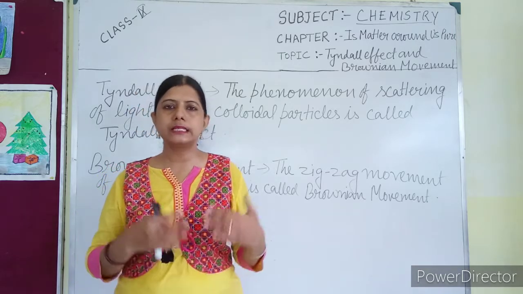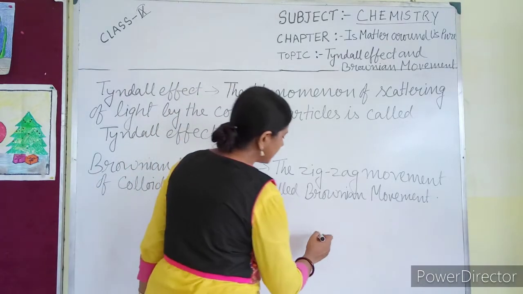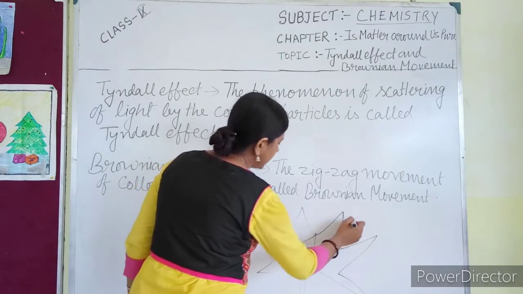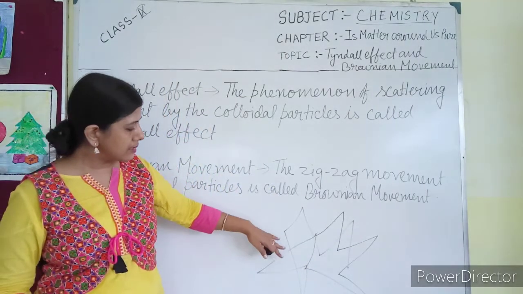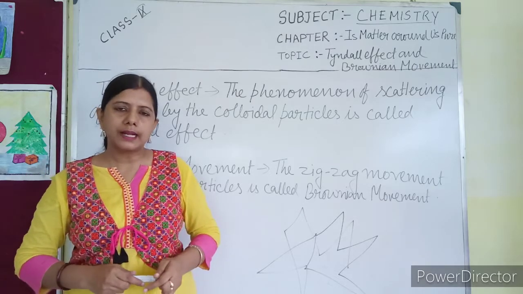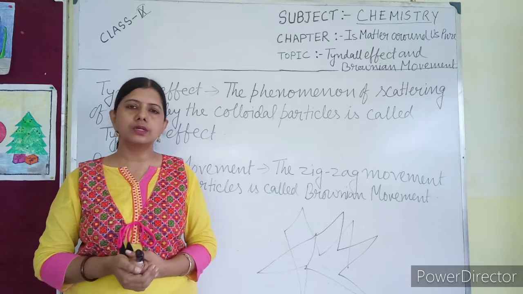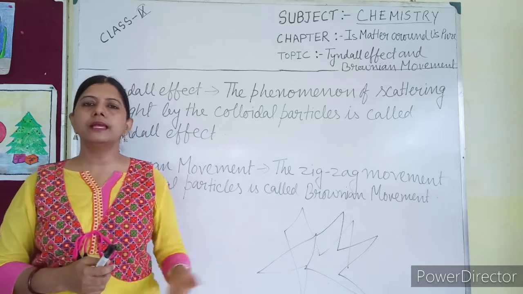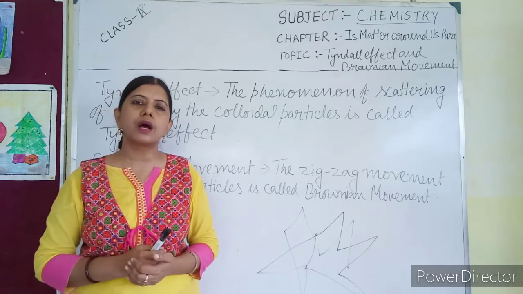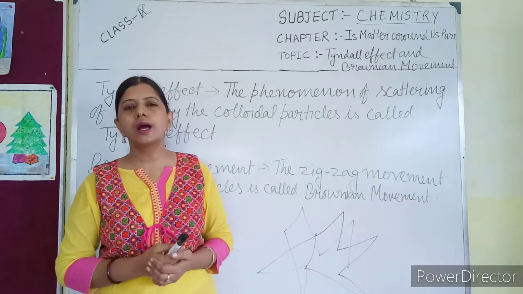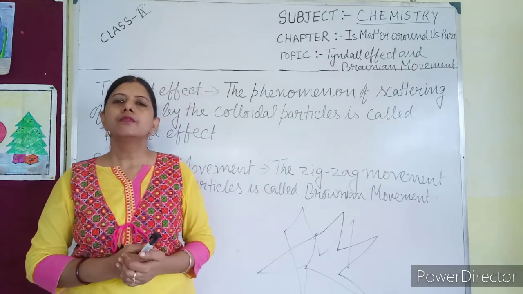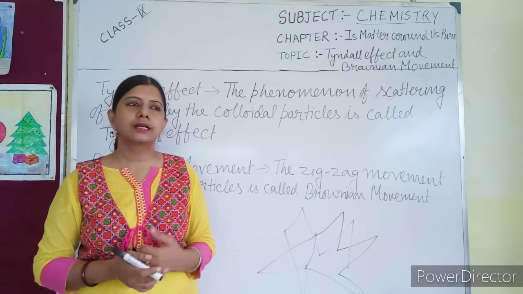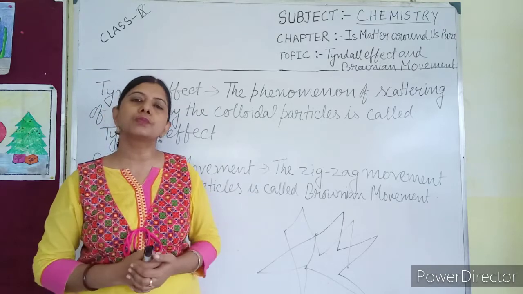With a microscope he studied and found that the particles are moving in this manner. There is no fixed path, they are moving like this. They move in a zigzag manner. He found that the particles of the pollen grains move in a zigzag manner inside the water. From here he gave the name Brownian movement, and from then we are using this name for the property, or the characteristic, of colloidal particles, that they show Brownian movement.